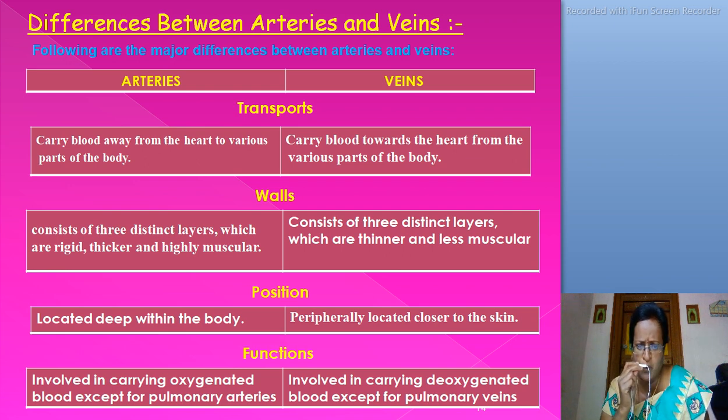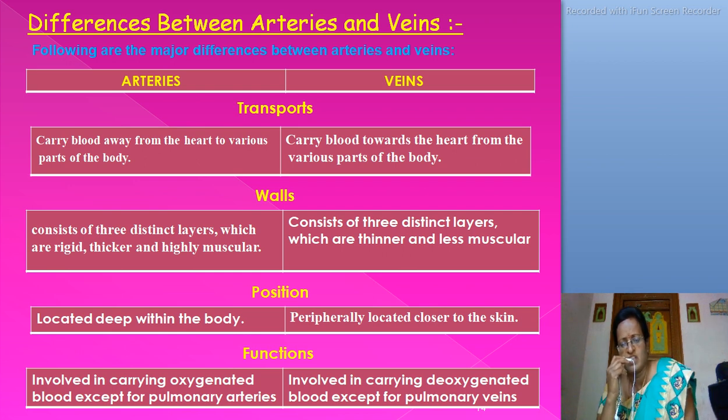According to position, arteries are located deep within the body. According to position, veins are peripherally located closer to the skin. According to function, arteries are involved in carrying oxygenated blood, except for pulmonary arteries. The veins are involved in the carrying of deoxygenated blood, except for pulmonary veins.